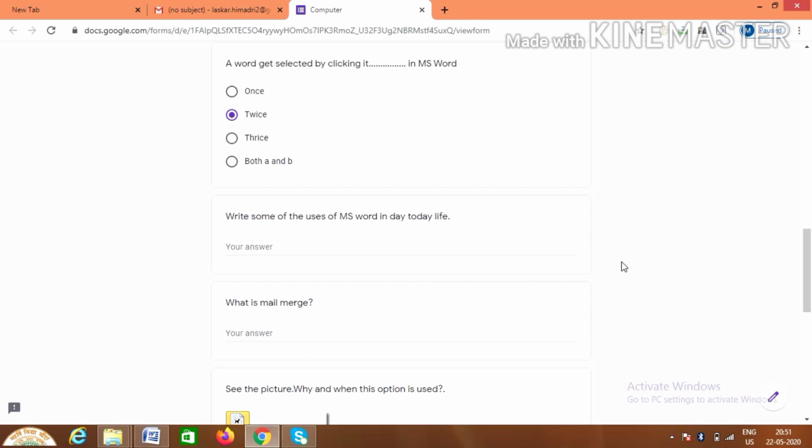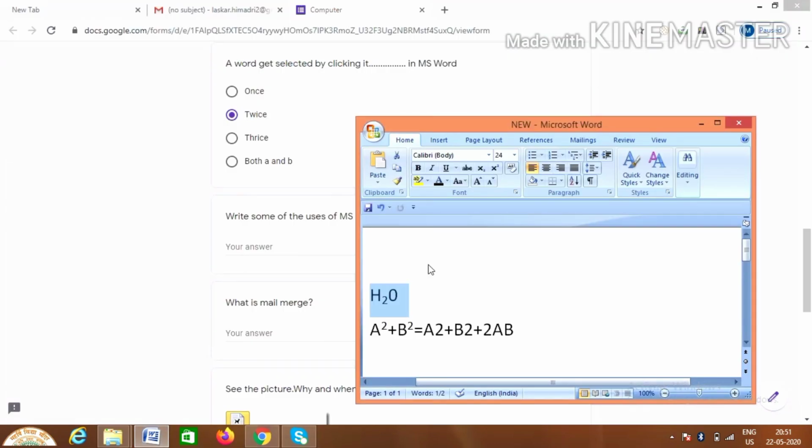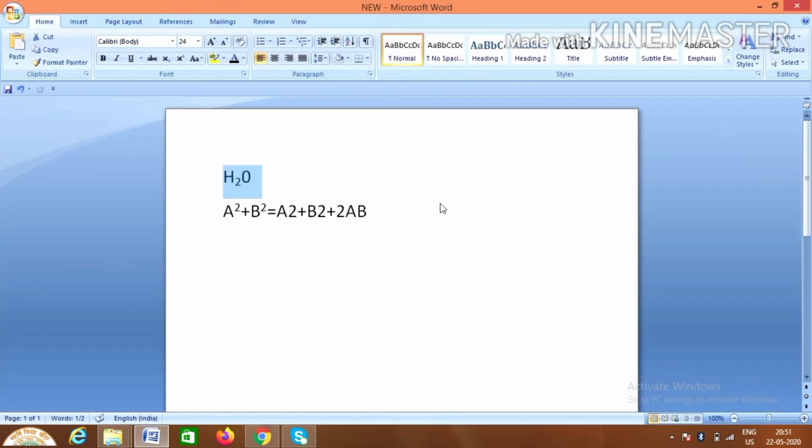Then what is mail merge? So students, I will show you how to do mail merge first here. You have done it before, but I'll show you again to make this answer more comfortable and easier for you all. First of all, here I'll type an invitation letter. I'll write here, hi everyone. Let me make the font bigger.